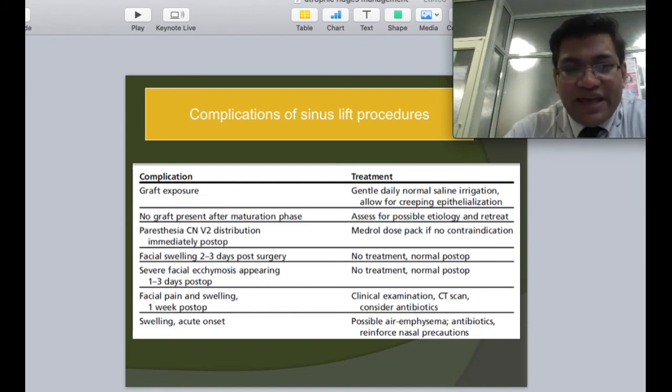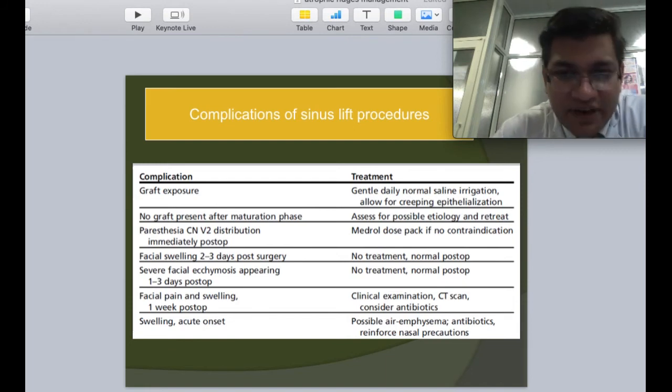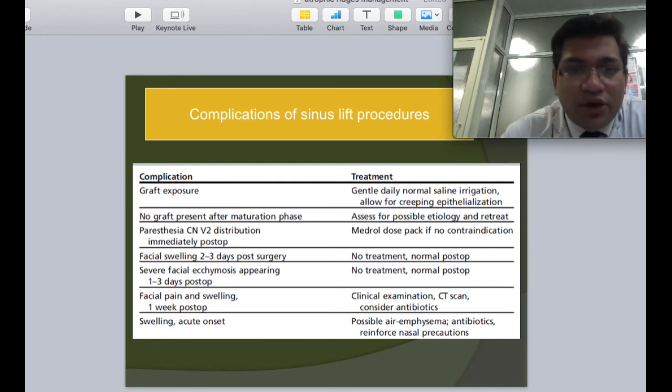The complications are listed on the left side with their treatment. Small graft exposures need not worry us, and if you have covered the defects well, we should not have this kind of problem. For small grafts we can keep preventing infection, keep irrigating the areas to keep them infection free, and use antiseptic mouthwash also.